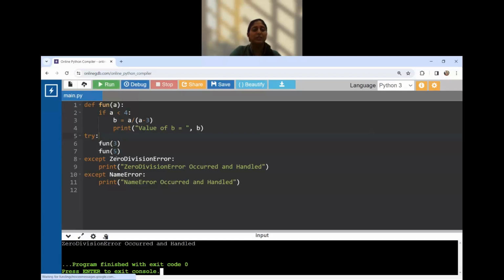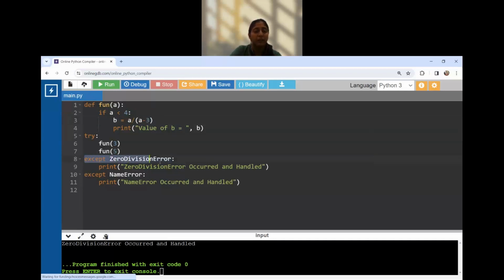See, so a ZeroDivisionError occurred. Why? Because here what I was trying to do is function 3. So here I am doing a minus 3. When this 3 is passed, the value of a would change. A is less than 4, so 3 is less than 4. Okay. Then it will try to divide 3 by 3 minus 3, that is 0. So that is a ZeroDivisionError.